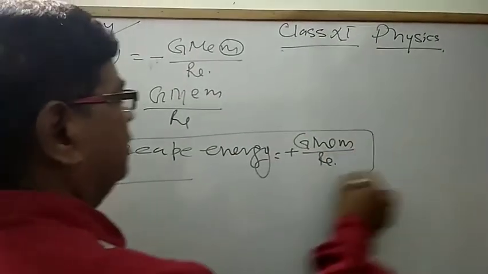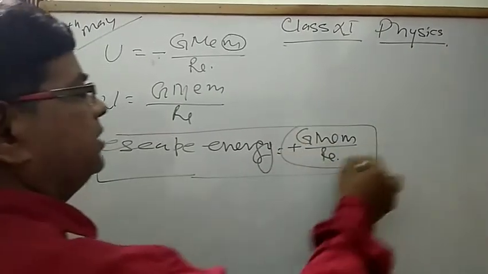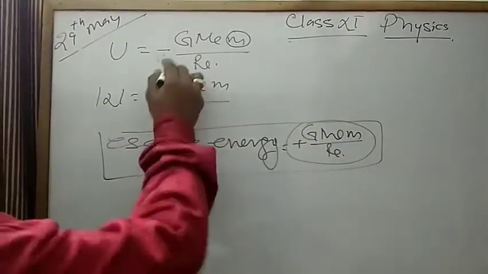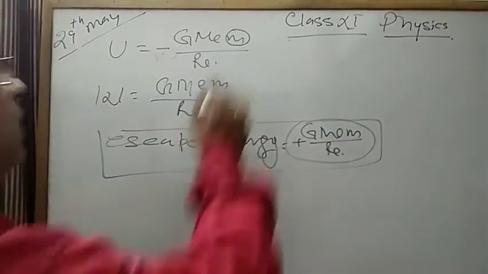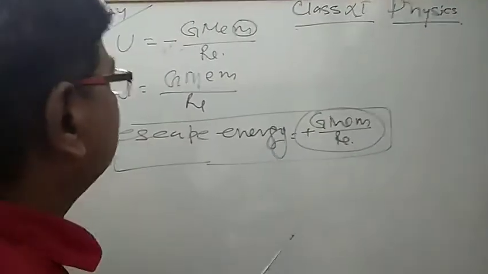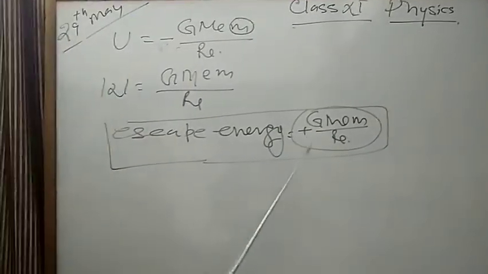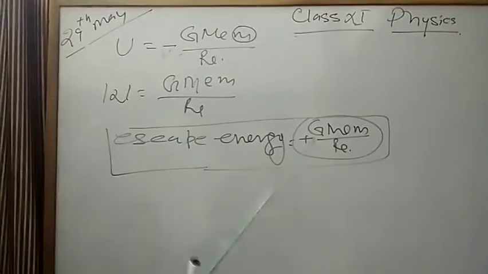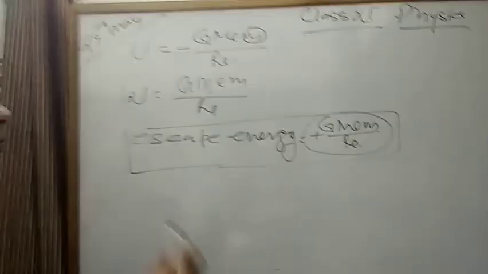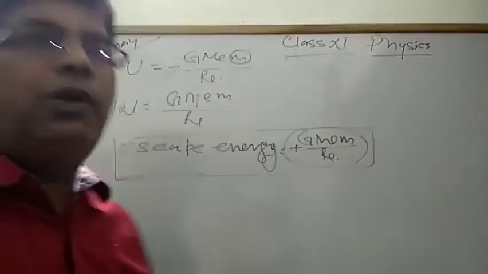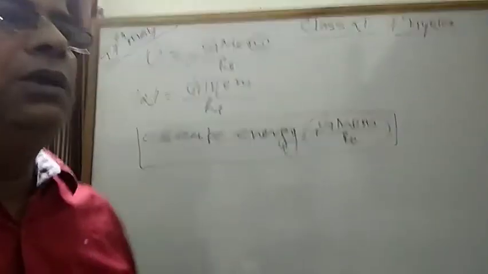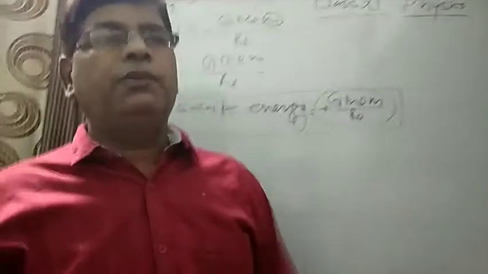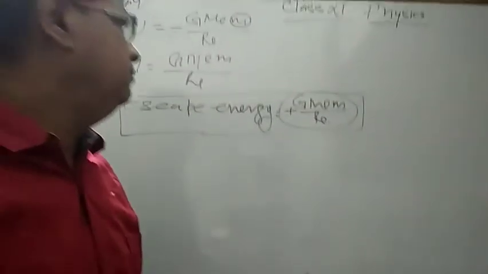Okay, we will provide this amount of energy to the body which is kept on the surface of the earth. When you add them, total energy becomes zero. Okay, it is understood. If the energy of the body becomes zero, it means the body is out of the gravitational field.